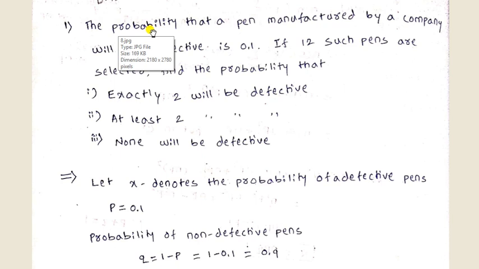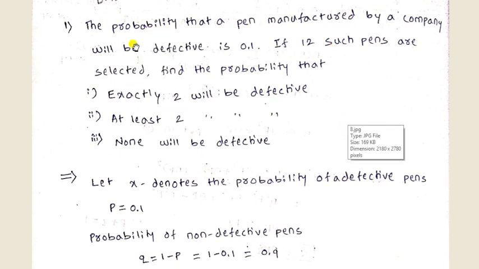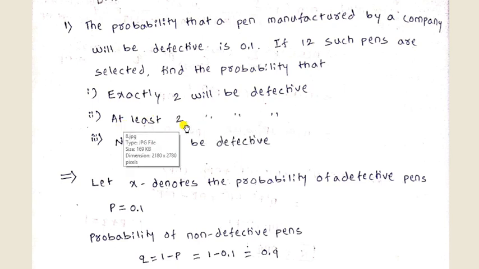Now the examples on binomial distribution. The probability that a pen manufactured by a company will be defective is 0.1. If we choose 12 such pens, then we will find the following. First one is exactly 2 pens will be defective. Second one is at least 2 pens will be defective. Third one is none will be defective.